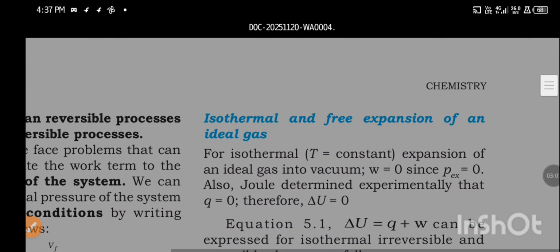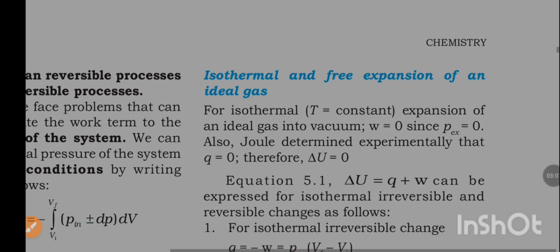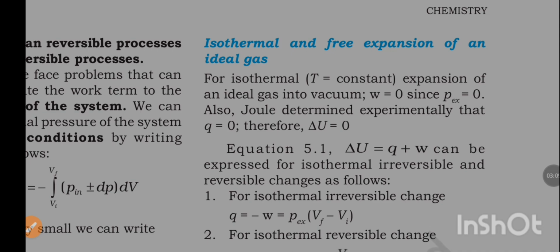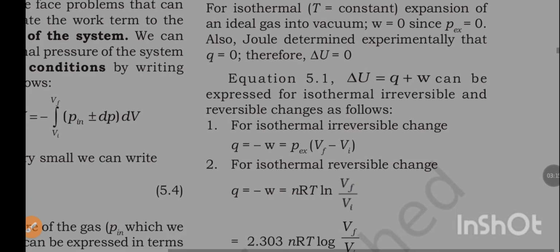Isothermal and free expansion of an ideal gas. For isothermal expansion, T constant, of an ideal gas into vacuum, W is equal to 0 since P external is equal to 0. Also, Joule determined experimentally that Q is equal to 0. Therefore, delta U is equal to 0.